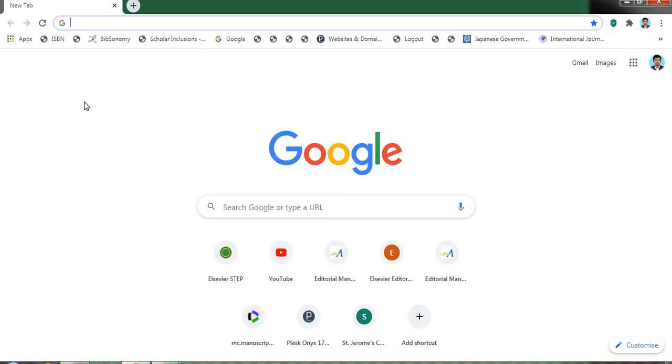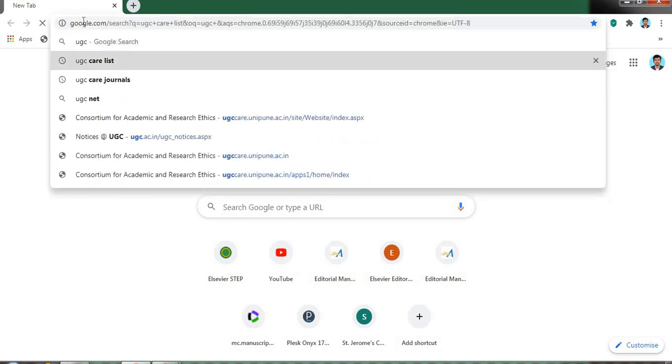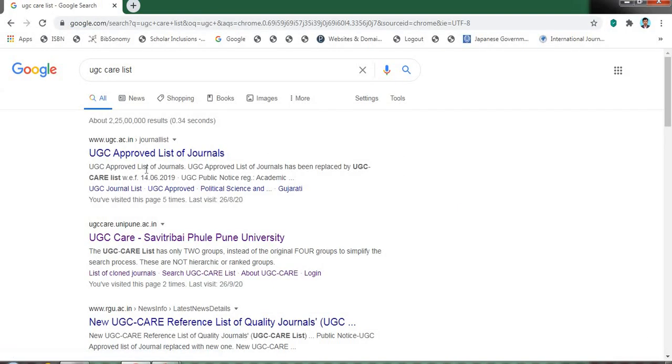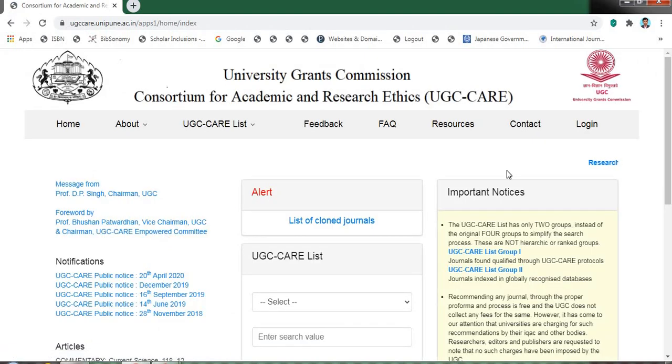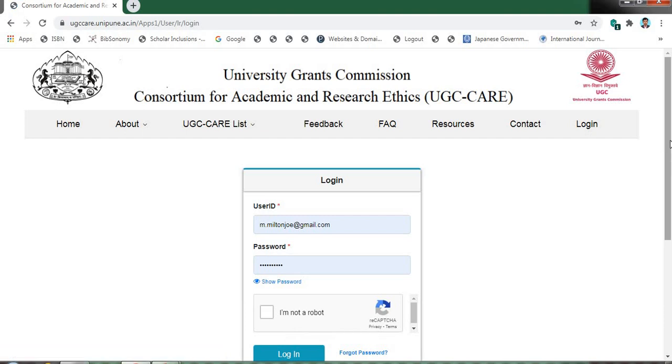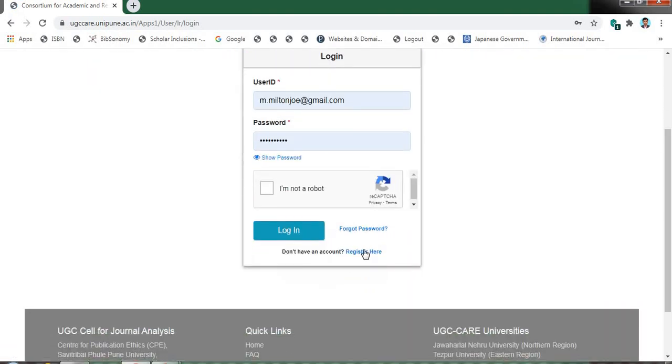Now let us get into the topic. First we have to go to the UGC CARE list website. Just type UGC CARE list. Here you can find the UGC CARE list. This is the official website, so just click it. Just click login. If you have an existing account, you can directly log in. In case you don't have one, you can register for a new one.